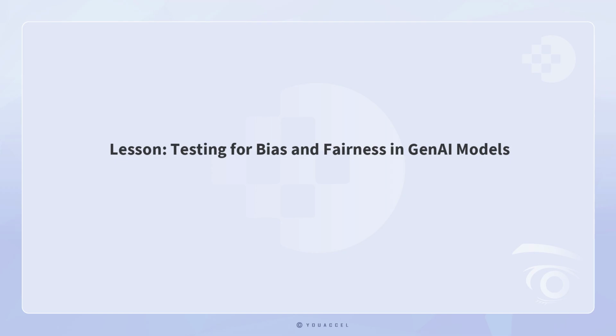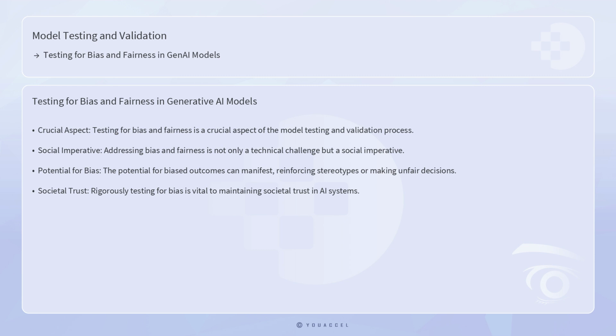Lesson: Testing for Bias and Fairness in GenAI Models. Testing for bias and fairness in generative AI models is a crucial aspect of the model testing and validation process, essential for ensuring that these models operate equitably and without unintended discriminatory effects. As GenAI models are increasingly utilized in various sectors, from healthcare to finance, addressing bias and fairness becomes not only a technical challenge, but a social imperative.